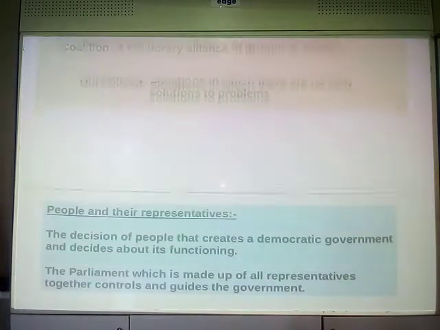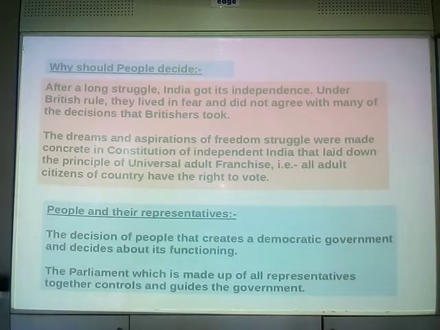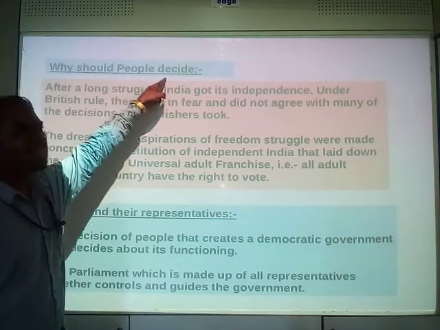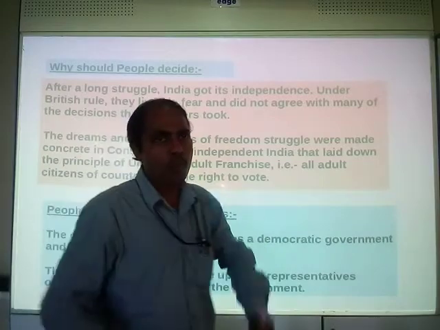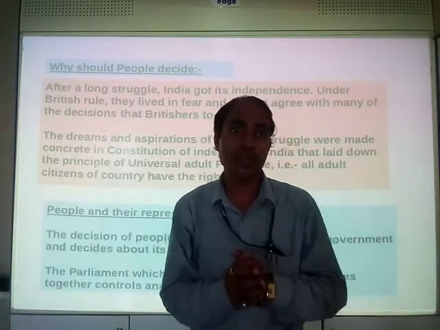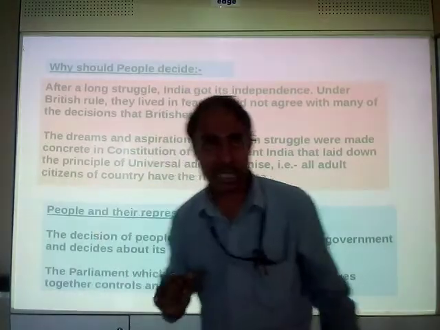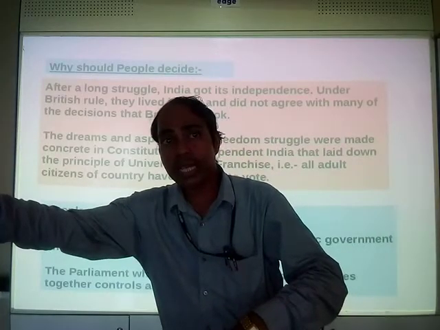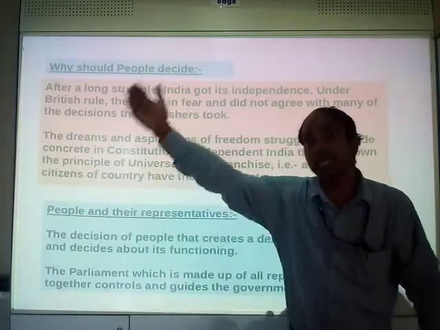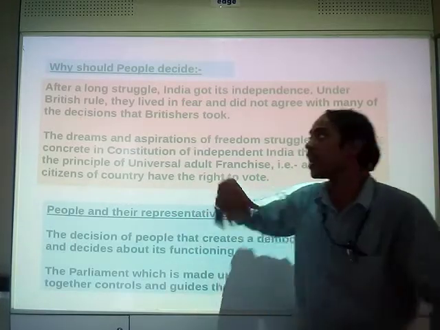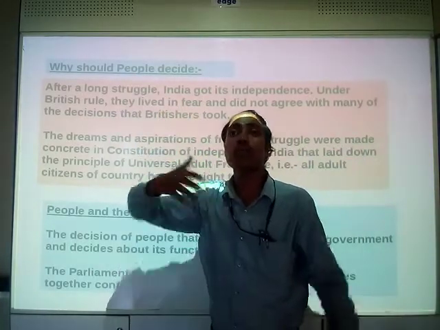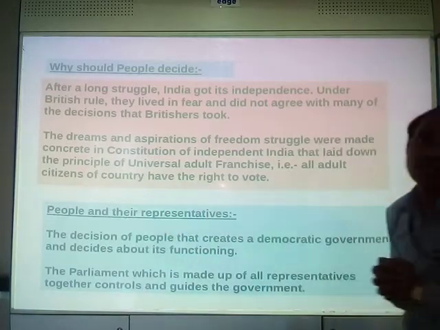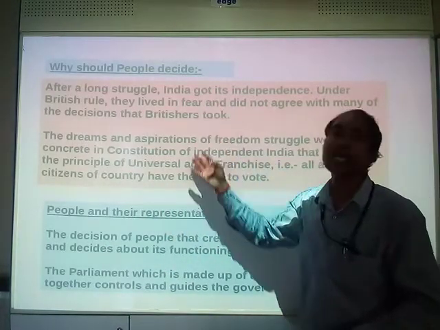Now coming on to the next part, we begin our chapter. The chapter begins with a question: why should people decide? We have a democratic form of government. We choose our representatives so that they can make the decision. But it's we, because of whose vote those members are selected, and then those members are making the decision. That means it's our decision, right? So why should we decide? Why should common people decide? The answer to this question lies over here.